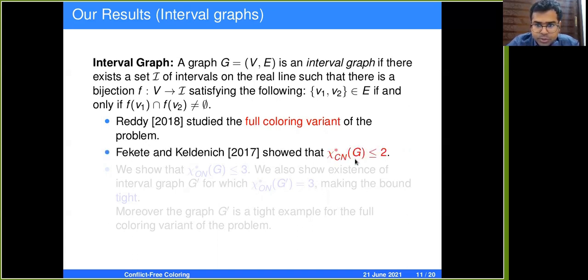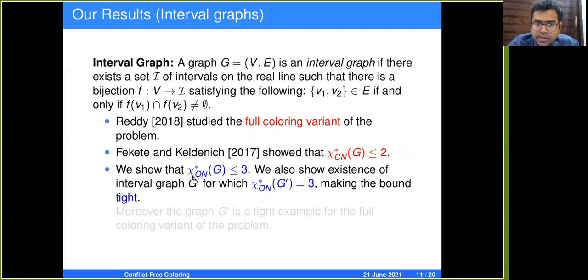Fekete and Keldin showed that 2 colors are actually sufficient to CFCN star color an interval graph. We show that 3 colors are actually sufficient to CFON star color an interval graph, and we also show the existence of an interval graph G prime where 3 colors are actually necessary, making the bound tight. So this graph G prime is also a tight example for the full coloring variant of the problem on interval graphs.